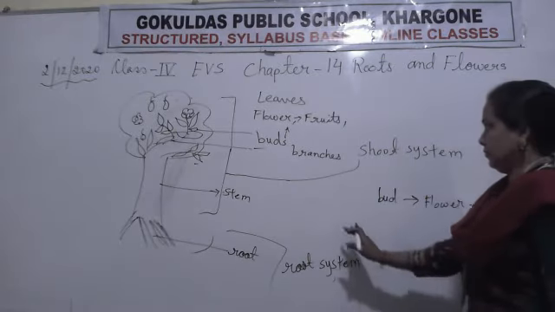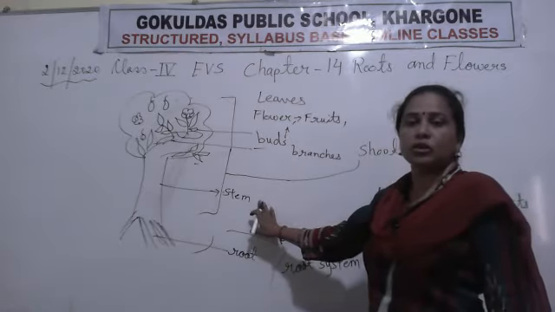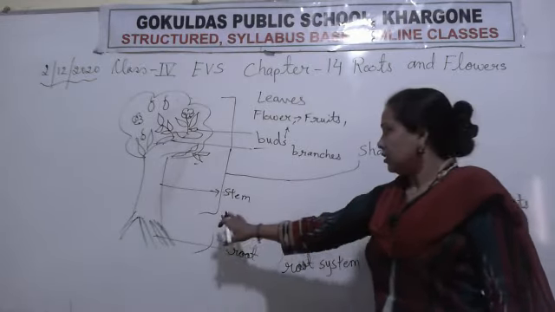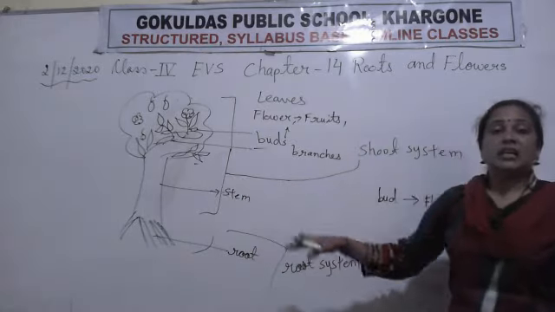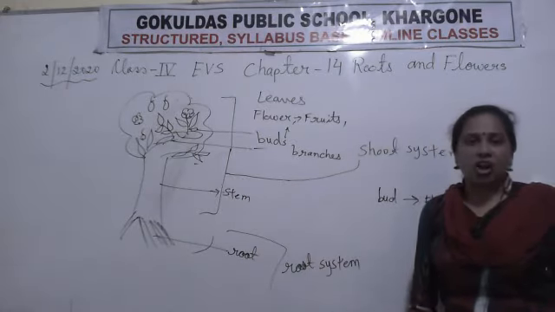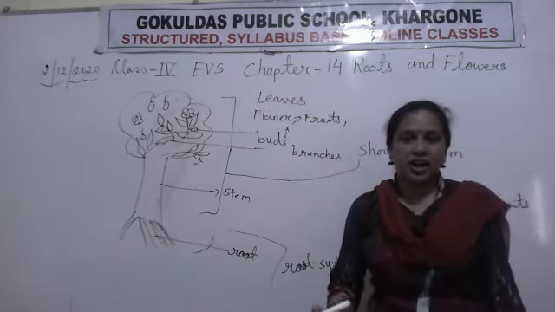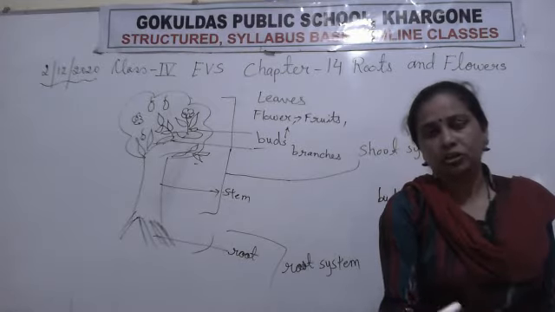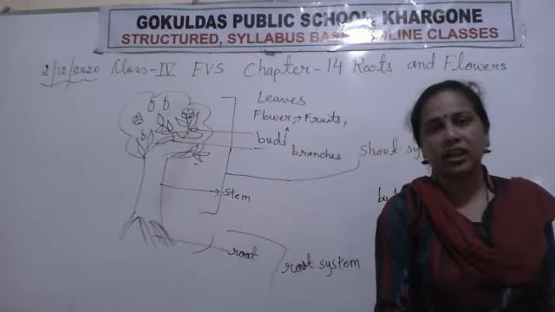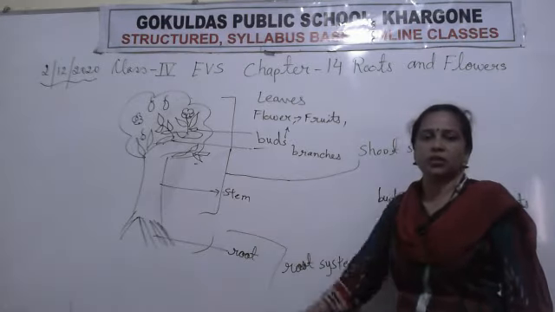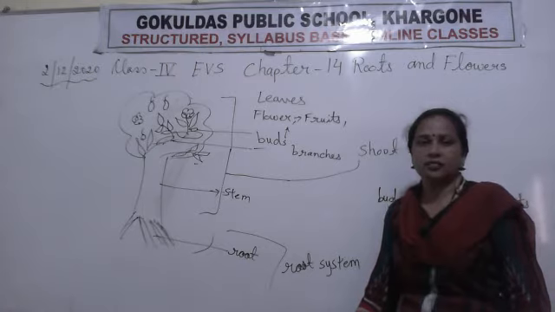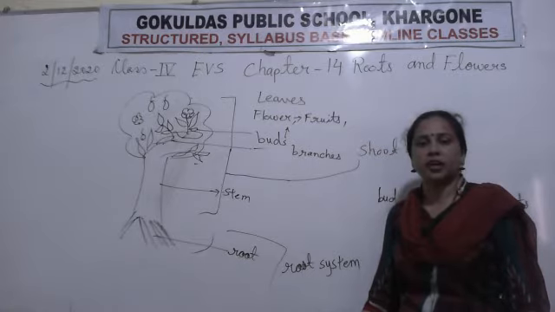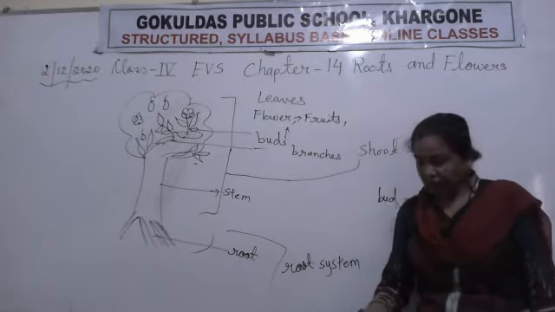Now, the stem helps the plant to stand erect or straight. The stem is the foot or legs of the plant or tree. If you want to stand in any place, तो you need your legs. आपको आपके पैरों की जरूरत होगी ना कहीं भी खड़े रहने के लिए. In the same way, the stem does that work for trees and plants. Clear? Now the roots. Roots are the most important part of the plant because they work like feet.